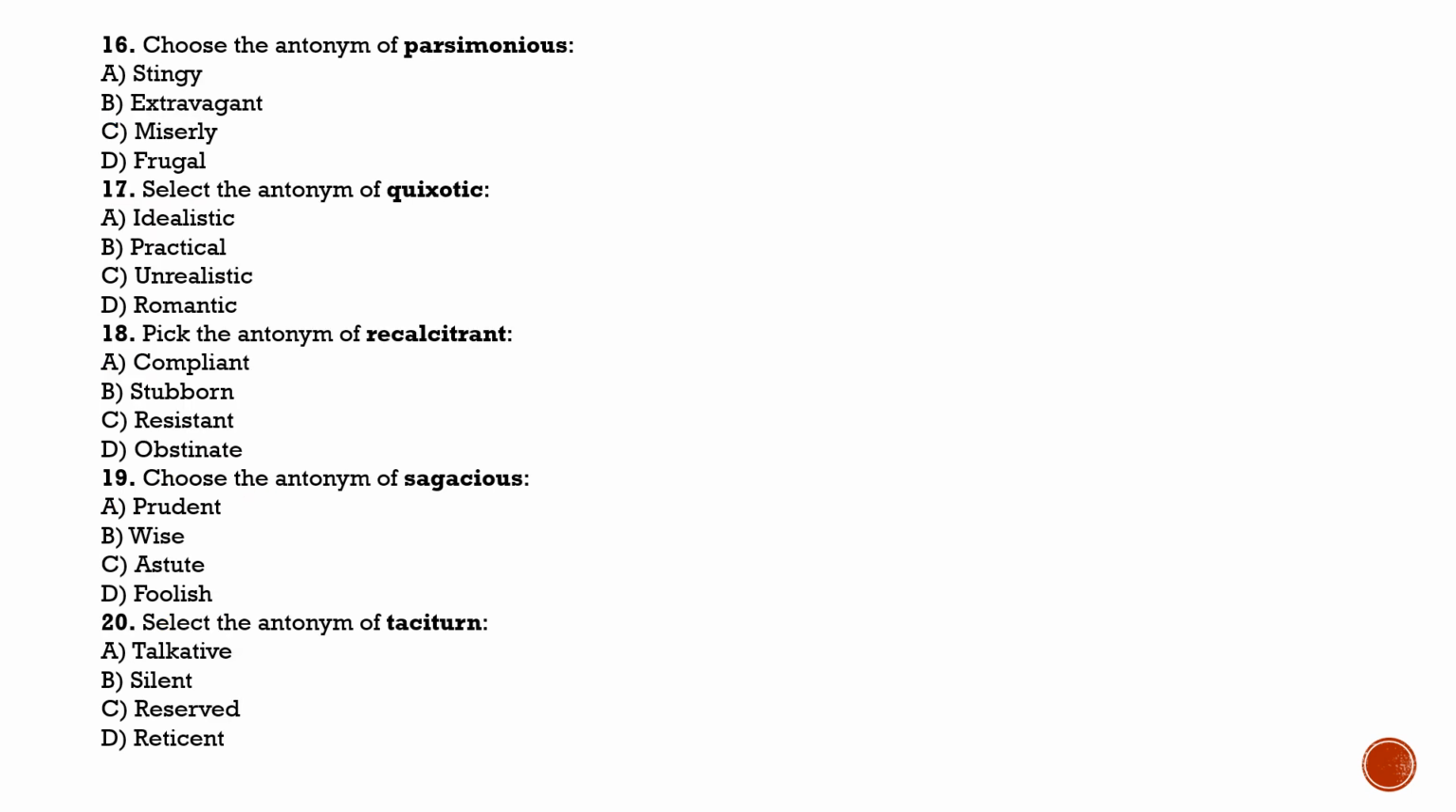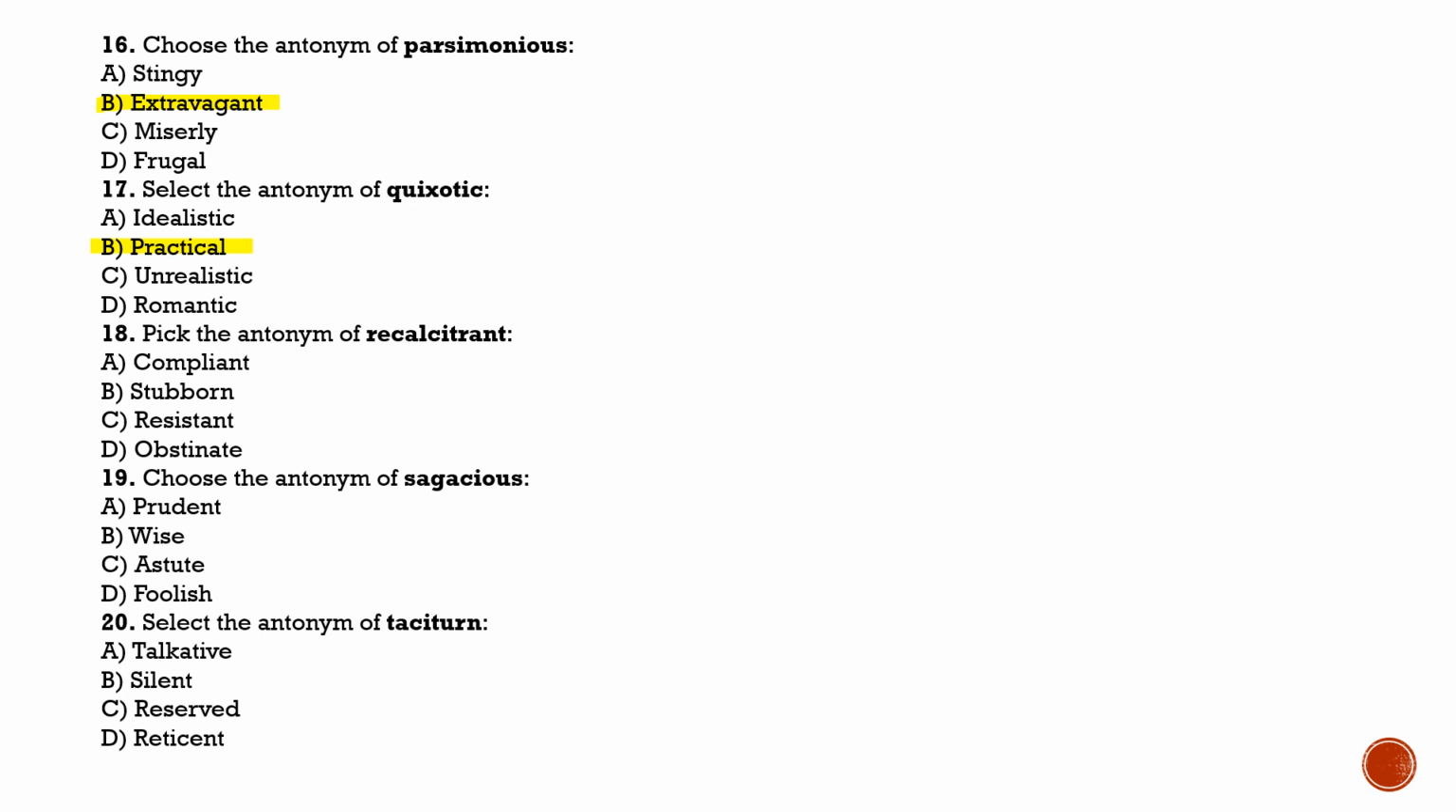Next question is question number 16. Choose the antonym of parsimonious. And parsimonious means stingy, and its antonym will be option B, extravagant. Next is question number 17. Select the antonym of quixotic. And quixotic means impractical, so its answer will be option B, the one who is practical.